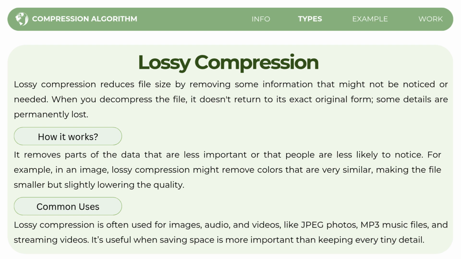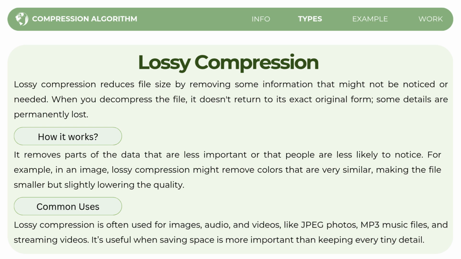The common uses of lossy compression: it is most commonly used for images, audio, and videos, such as JPEG photos, MP3 music files, and streaming videos like YouTube. This type of compression is very useful when saving space is more important than preserving every tiny detail, especially for media files where a slight loss of quality might not be noticeable to the viewer or listener.